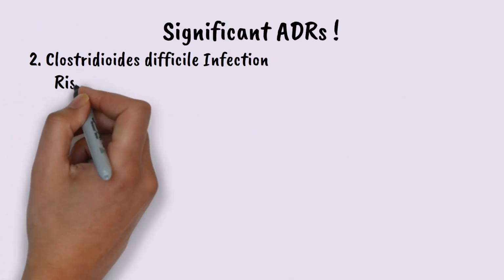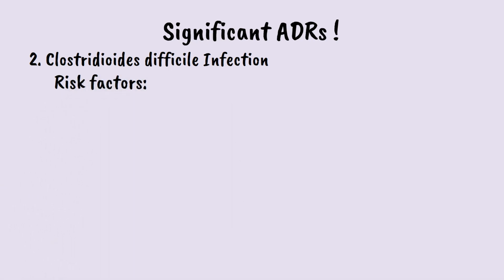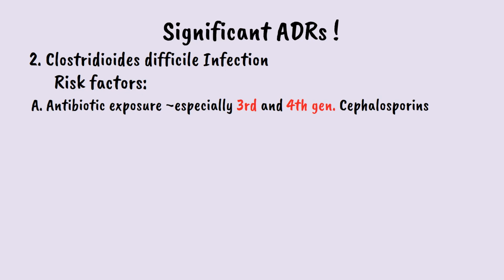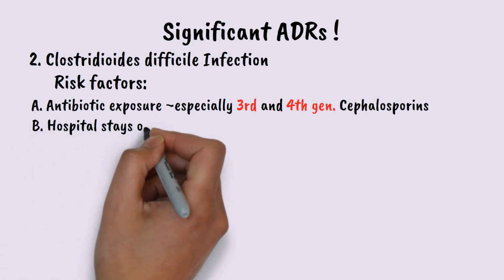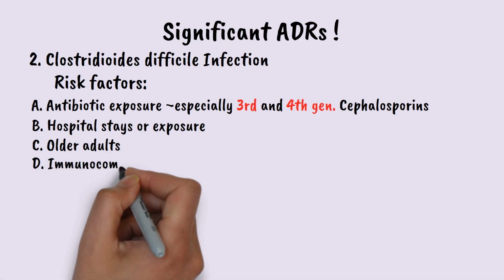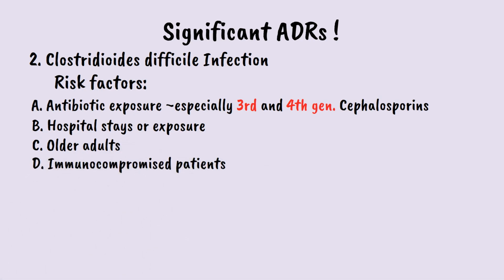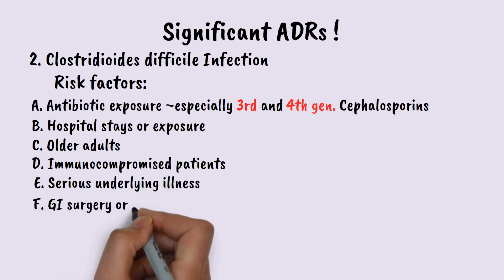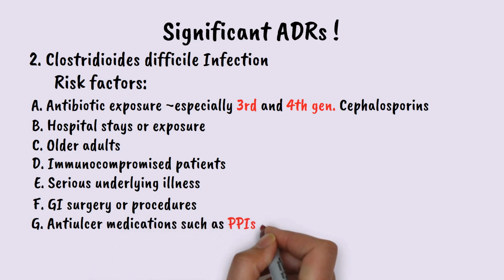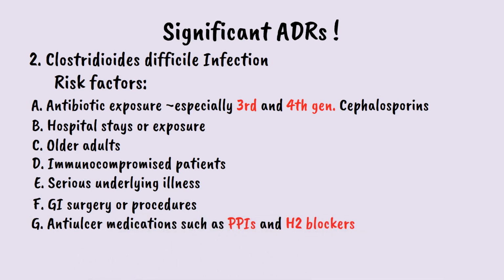Risk factors include antibiotic exposure, especially third and fourth generation cephalosporins, hospital stays or recent healthcare exposure, older adults, immunocompromised patients, those with weakened immune systems, serious underlying illness, GI surgery or procedures, anti-ulcer medications such as proton pump inhibitors and H2 blockers, which reduce stomach acid and allow bad bacteria to survive, and chemotherapy.